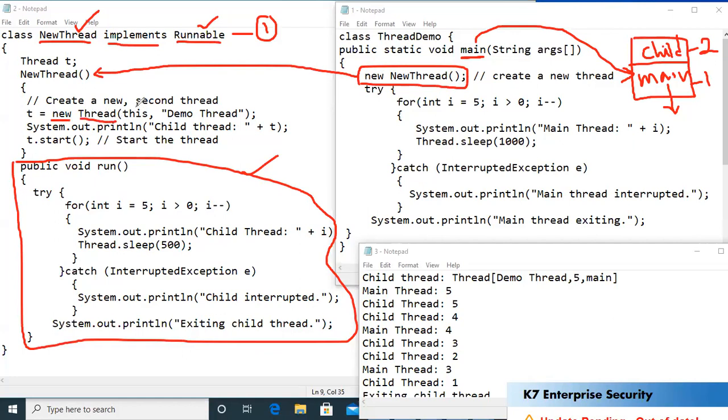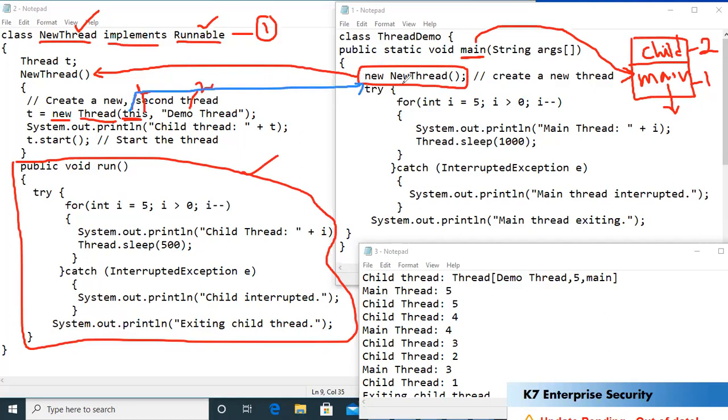And this Thread is going to take two arguments. Now, what is the first argument? The first argument is an object of a class that implements the Runnable interface. And what's the second argument? The second argument is the name of the thread. Now, with respect to the first argument, I've written this. What is this? This is a keyword which points to the current object.